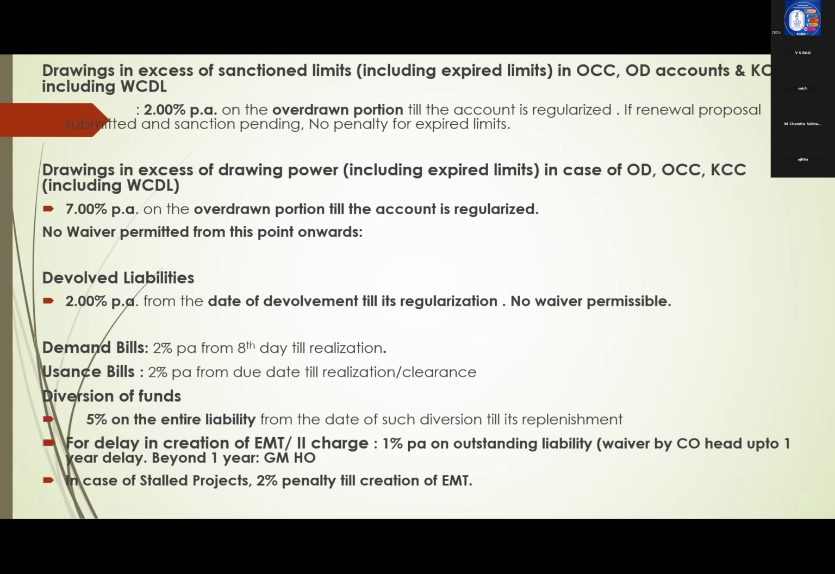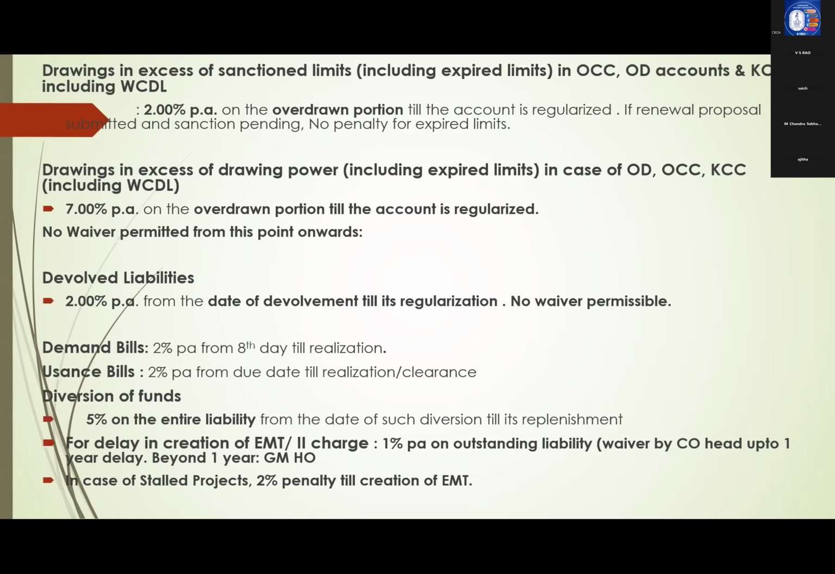Devolved liabilities. BGs or LCs devolved. In such cases, 2% penalty from the date of devolvement till its regularization. No waiver is permissible. 2% beyond applicable rates. That's what. Next, demand bills. 2% per annum from 8th day till realization. Demand bills, they have to pay within 7 days. So 8th day onwards, 2% penalty applicable.